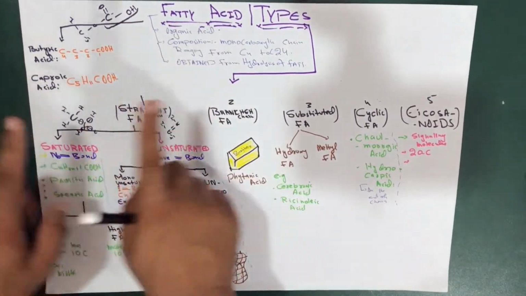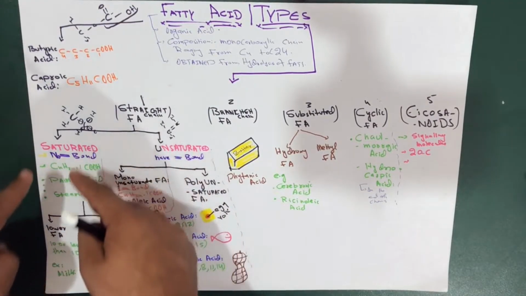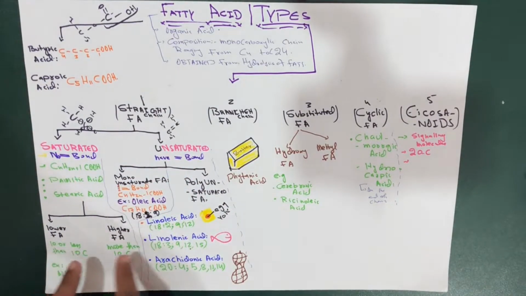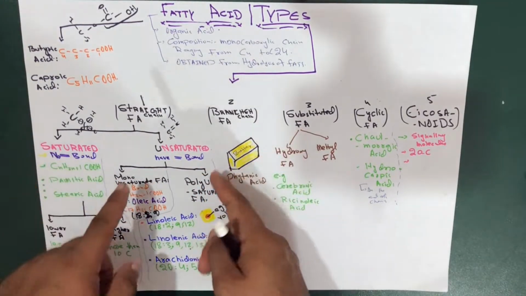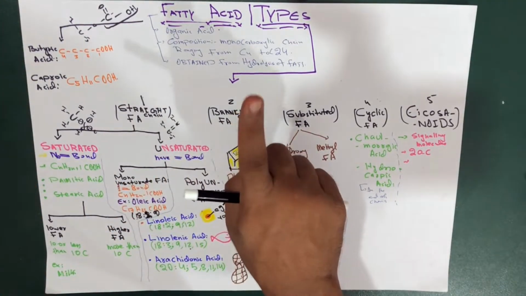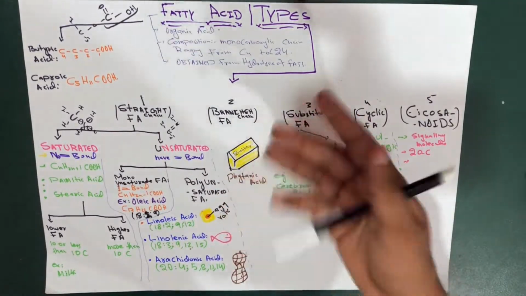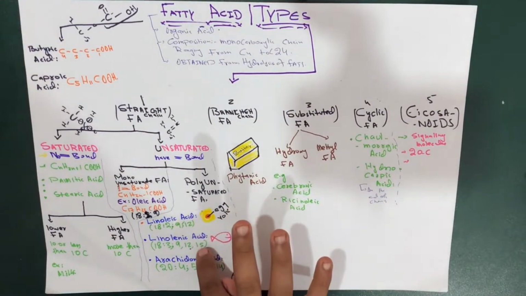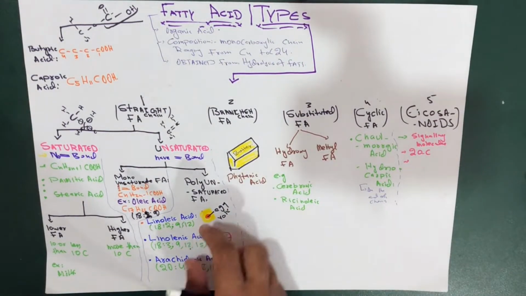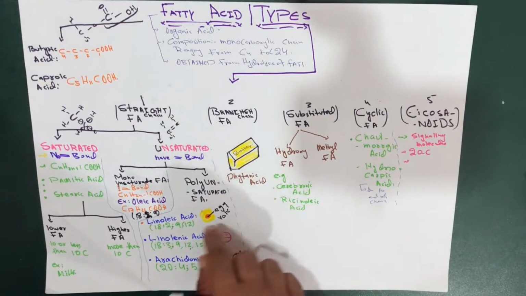Straight chain fatty acids are divided into saturated and unsaturated fatty acids. Saturated fatty acids are divided into lower fatty acids and higher fatty acids. And unsaturated fatty acids, which means having double bonds, are divided into monounsaturated, meaning 1, and polyunsaturated fatty acids, meaning more than 1. We have 3 best examples, not going into detail: linoleic acid, linolenic acid, and arachidonic acid.